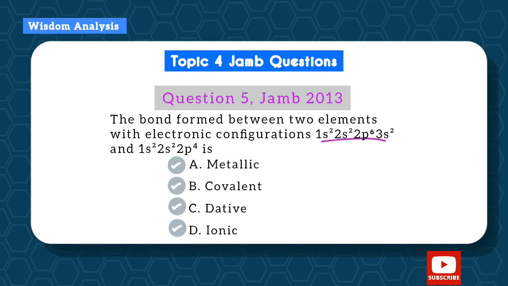That is going to give us a total of 12, and this is magnesium. Let's check the second element here. 2 plus 2 plus 4. That will give us a total of 8, and that is oxygen. So magnesium is a metal, oxygen is a non-metal, and you can guess it right. It's going to be an ionic bond because it's going to be a transfer of electrons.